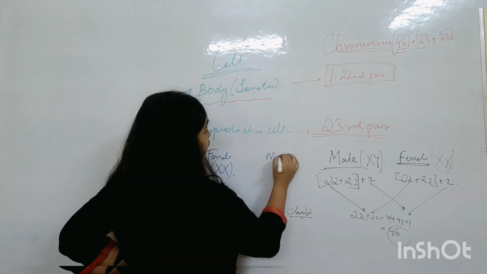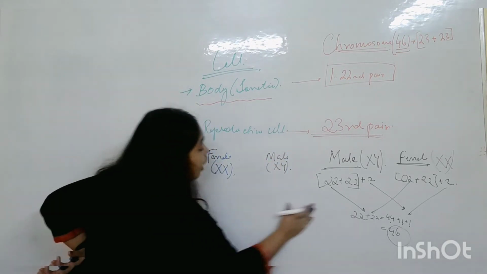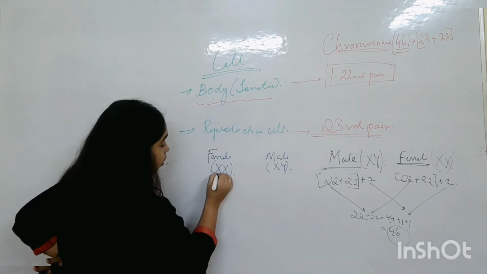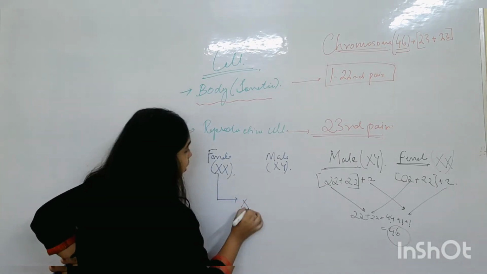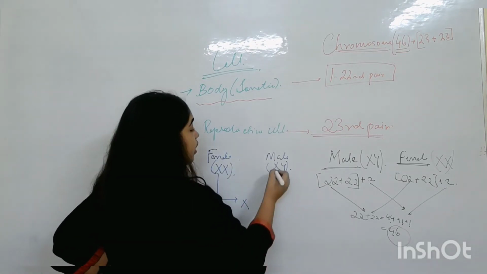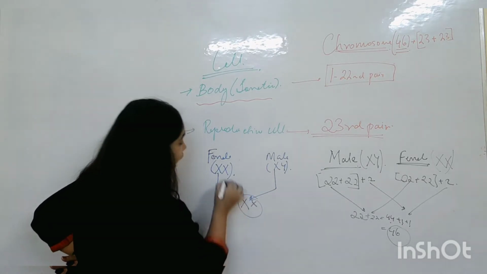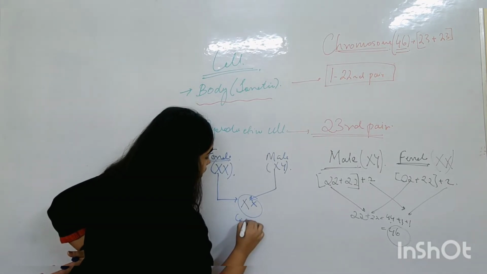Male will always have X and Y chromosomes. Understand? Now what happens is, suppose in the offspring, this X goes from the mother. Father will give suppose this X. So X and X means what? I said X and X means it's a girl child.